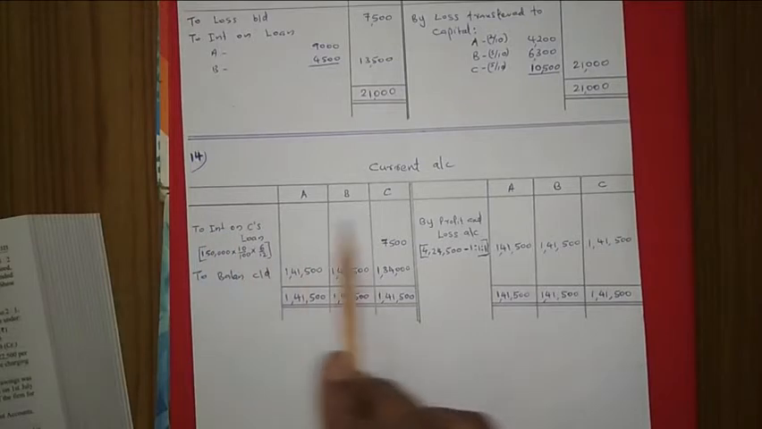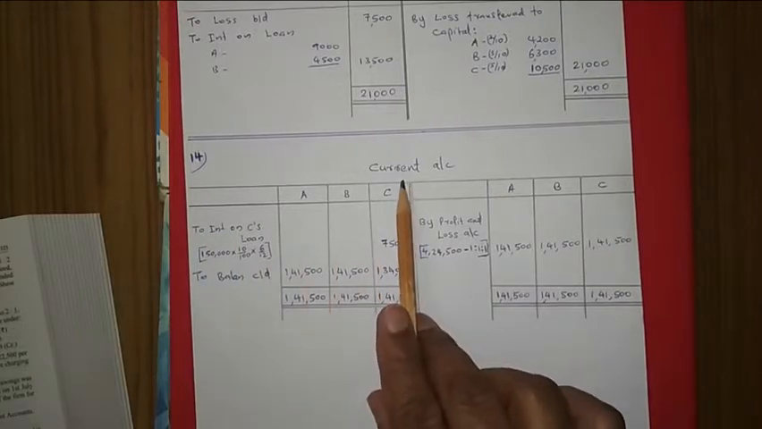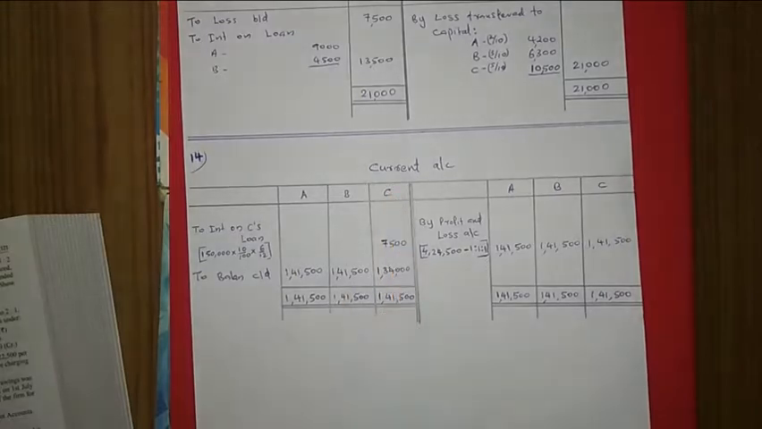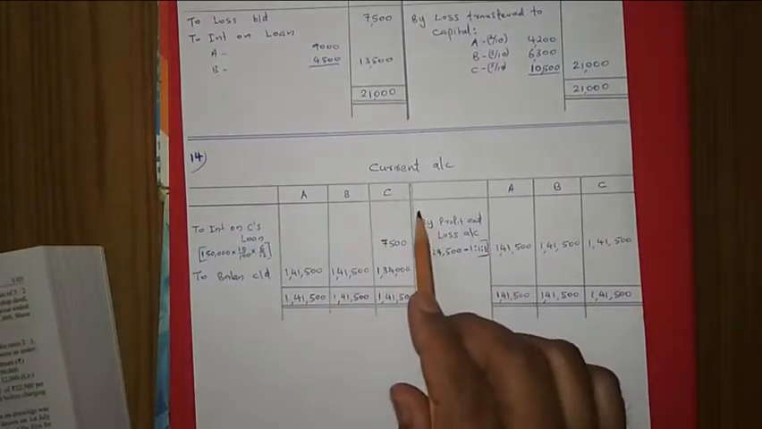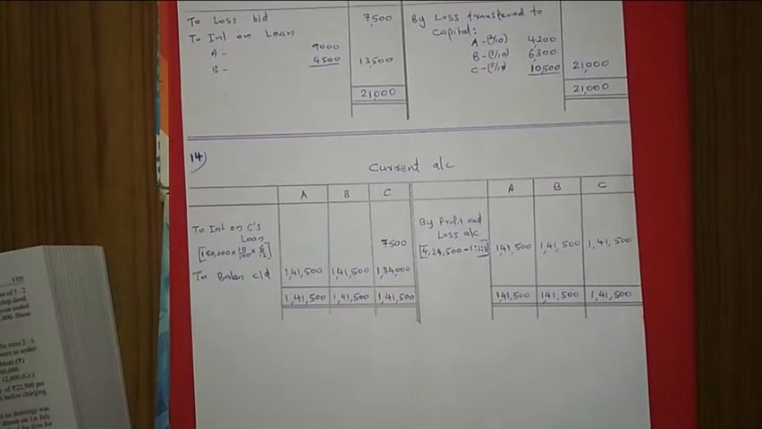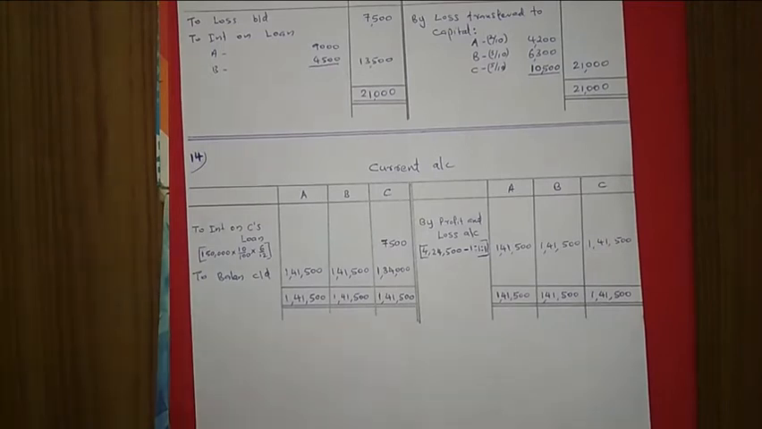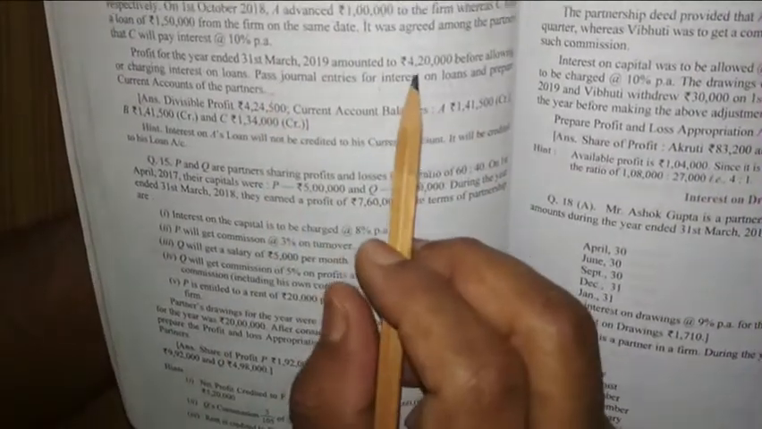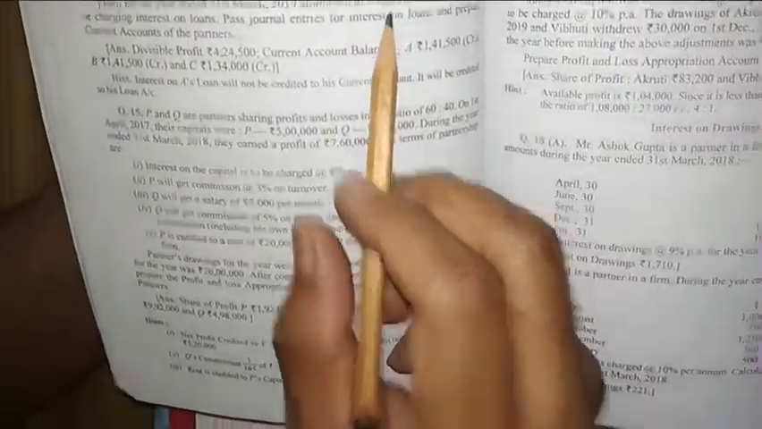So question number 14, the current accounts. In this question, current account balance is not given. That is why here by balance brought down or to balance brought down, nothing is there. Then after that, here the profit which is given in question number 14, this 4,20,000 is the profit which is given. So 4,20,000.